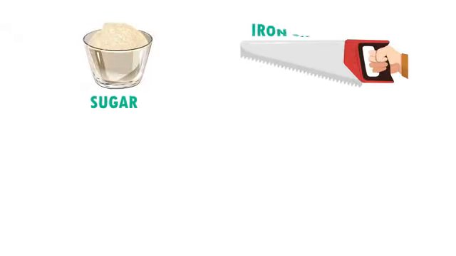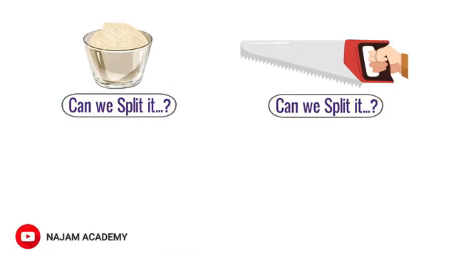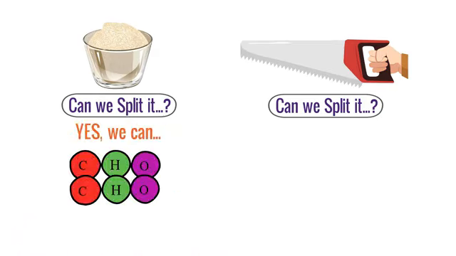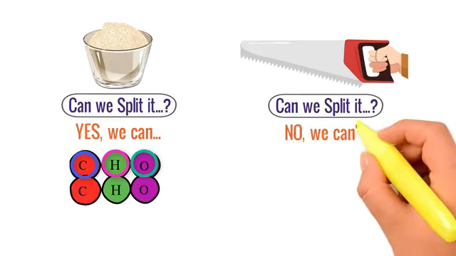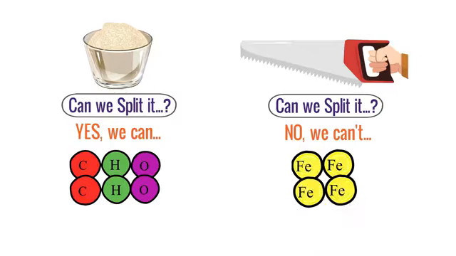The second example is, consider sugar and iron sheet. Let me ask you again, can we split up sugar and iron into two or more simple atoms? Well, for sugar the answer is yes. We can split up sugar into three different atoms, carbon, hydrogen and oxygen. For iron the answer is no. We cannot further split up iron into two or more atoms.